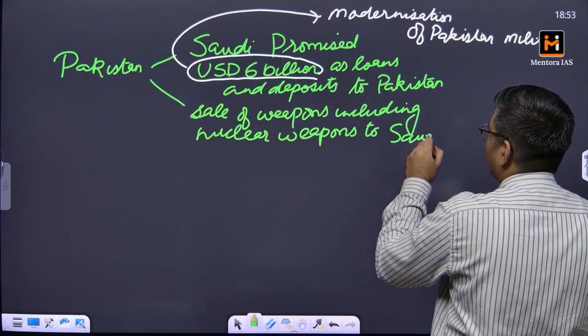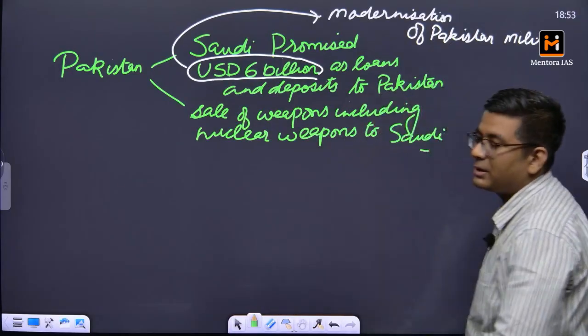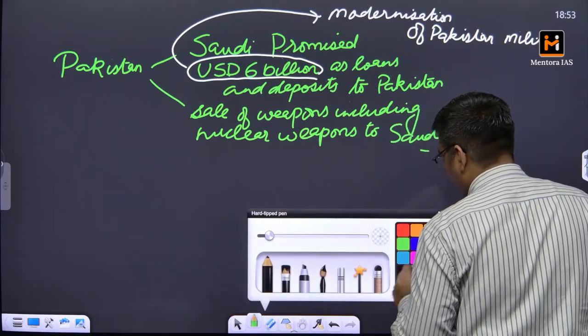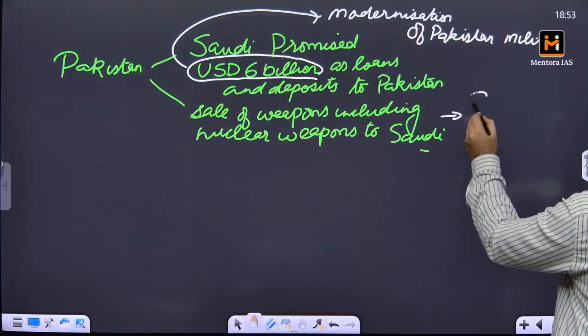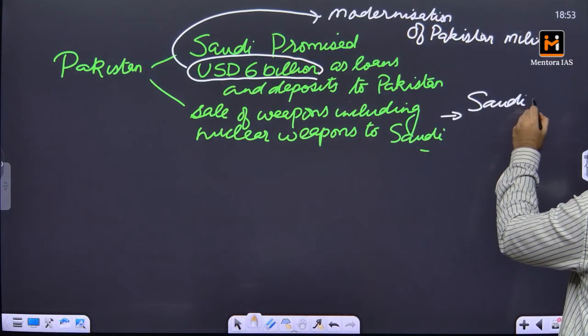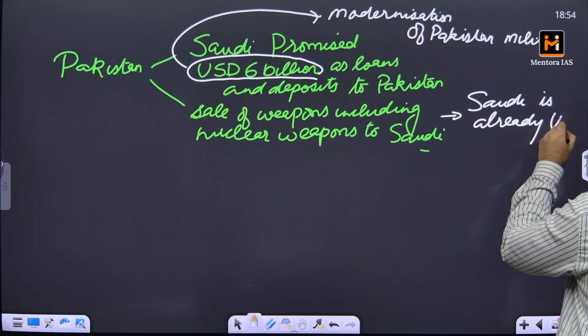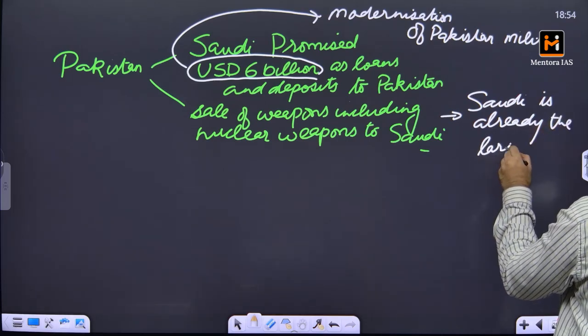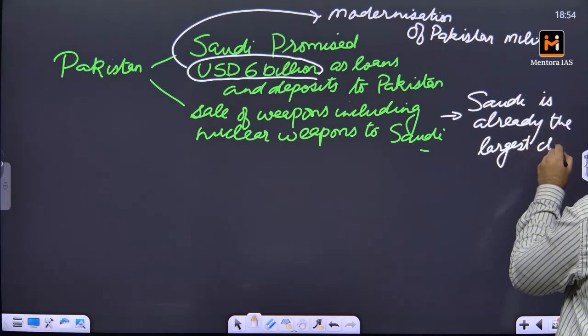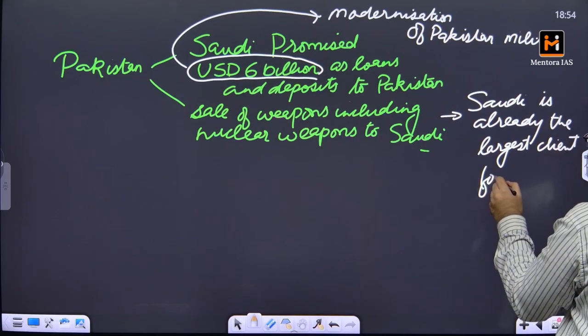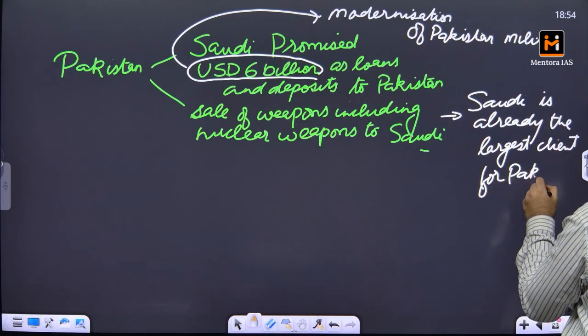Saudi Arabia as of now is already the largest importer of Pakistan weaponry. Okay, so I'll write that here as well, that Saudi is already the largest client for Pakistani weapons.